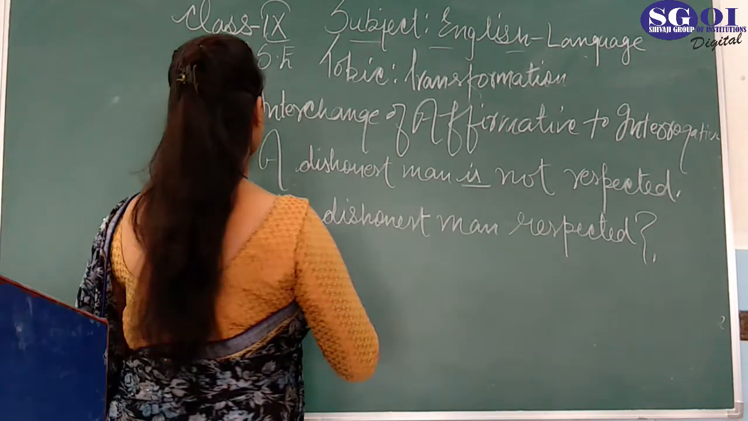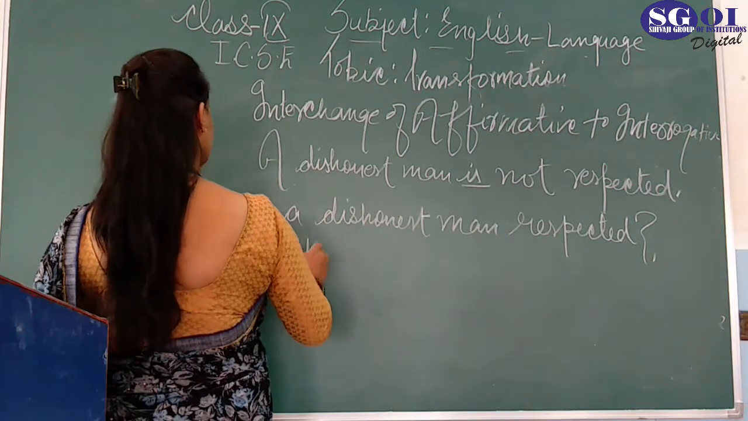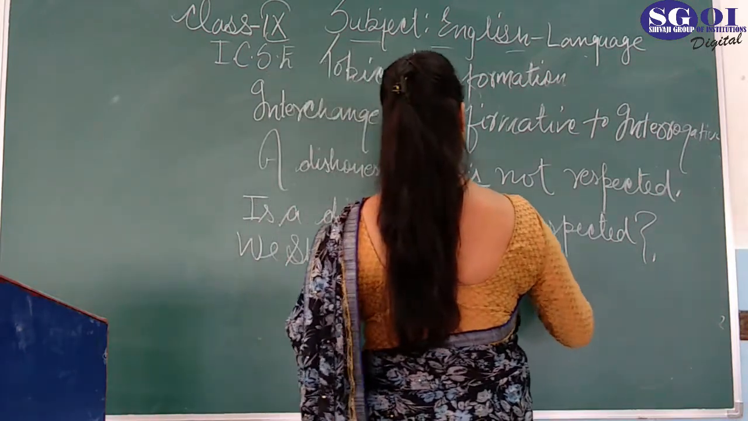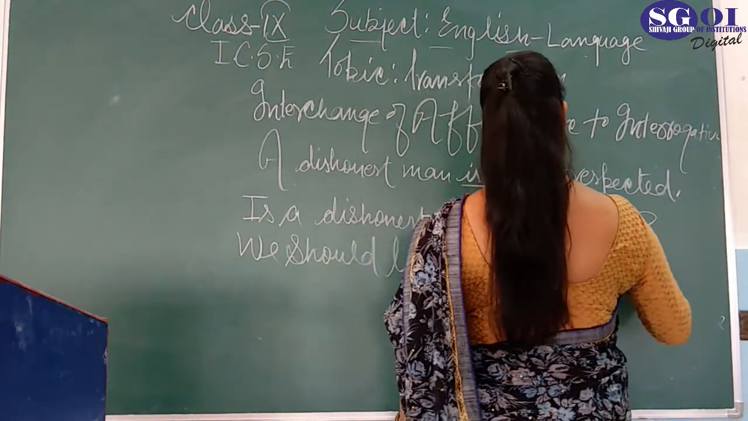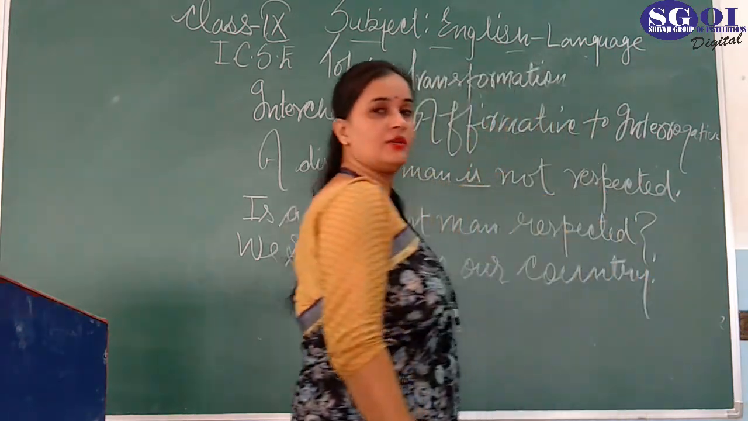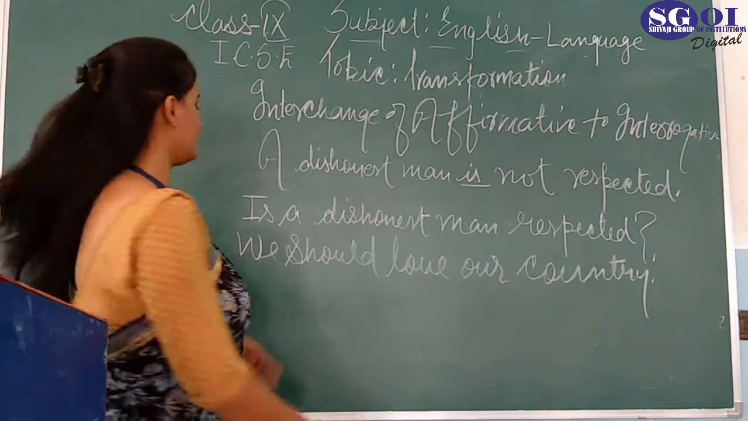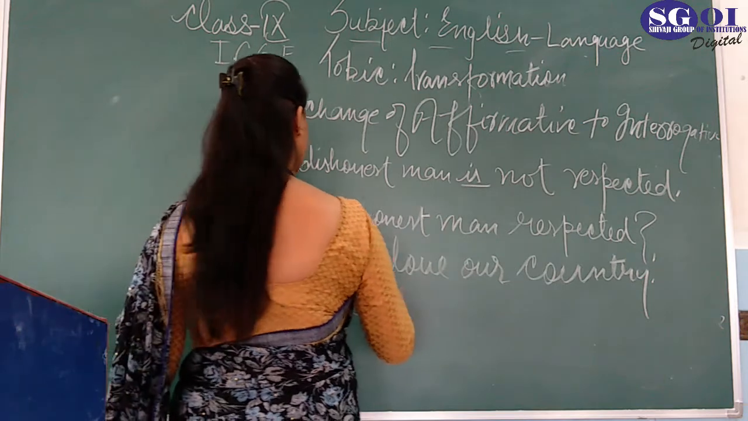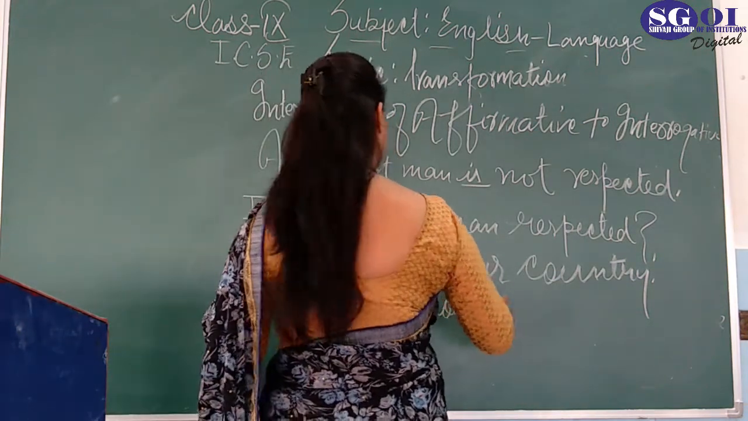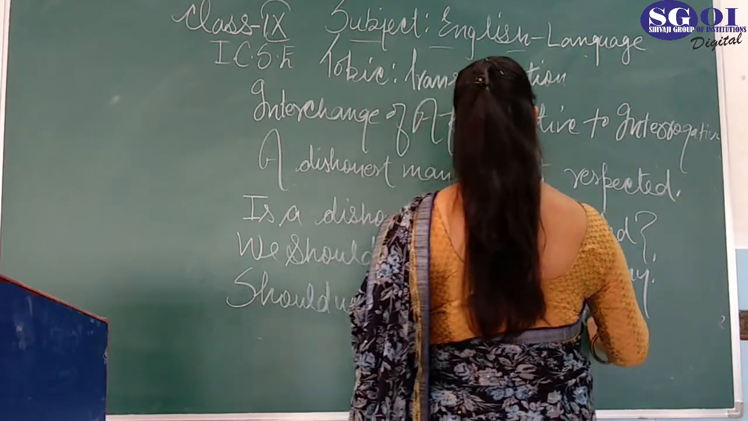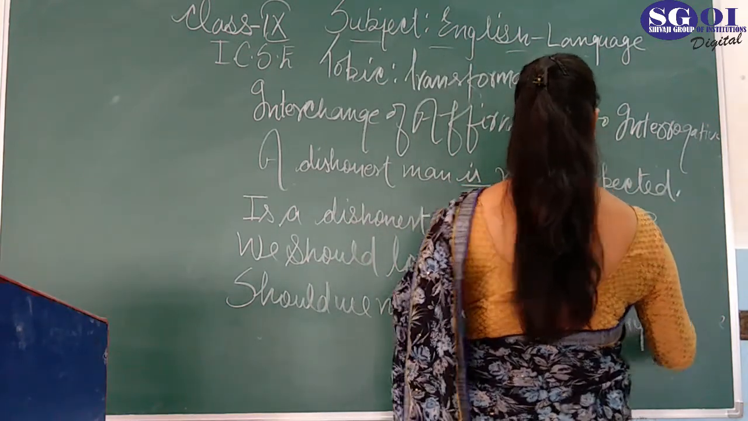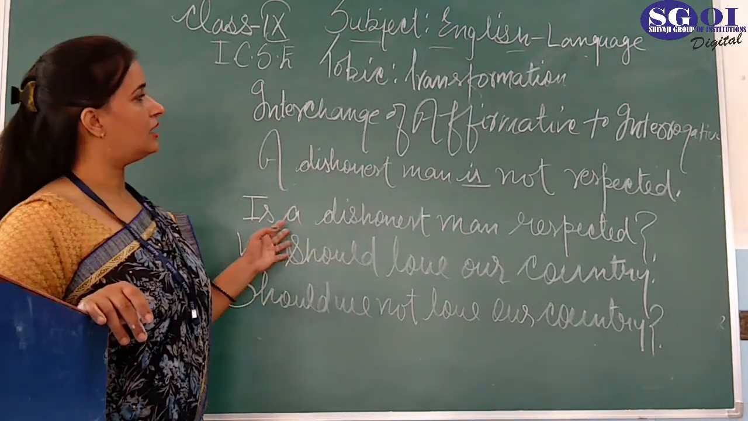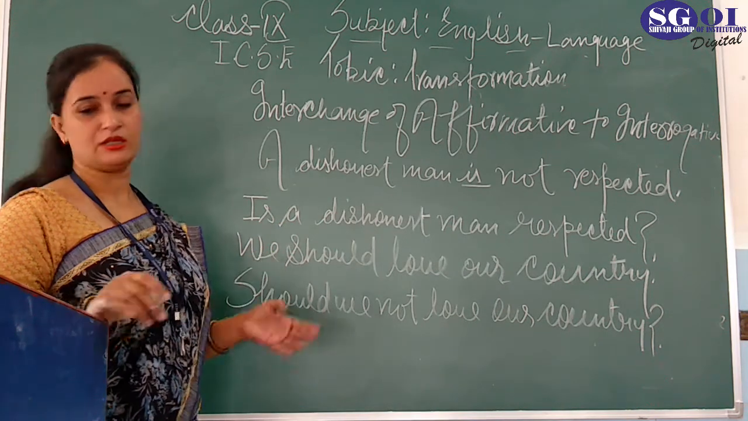We should love our country. Okay, this is the affirmative sentence. Now change it: Should we not love our country? Should we not love our country? Okay, so this is just a change of affirmative to interrogative.